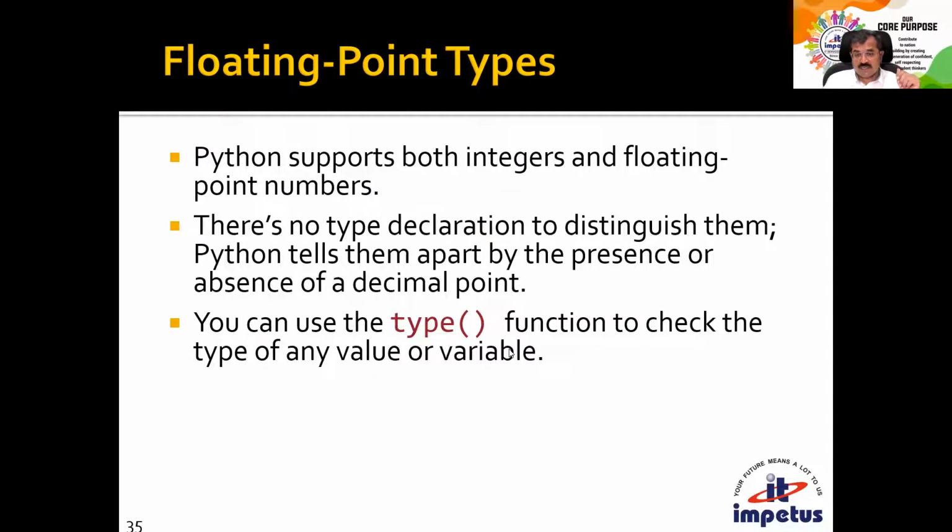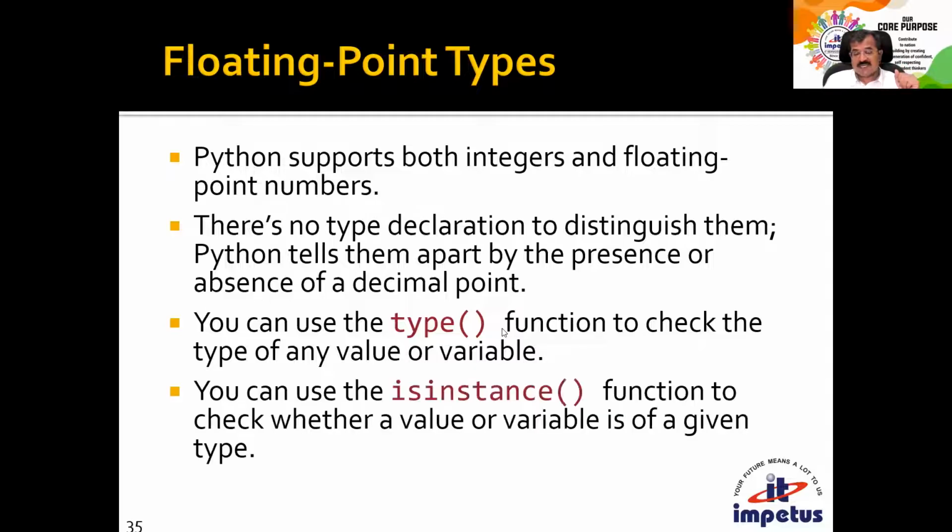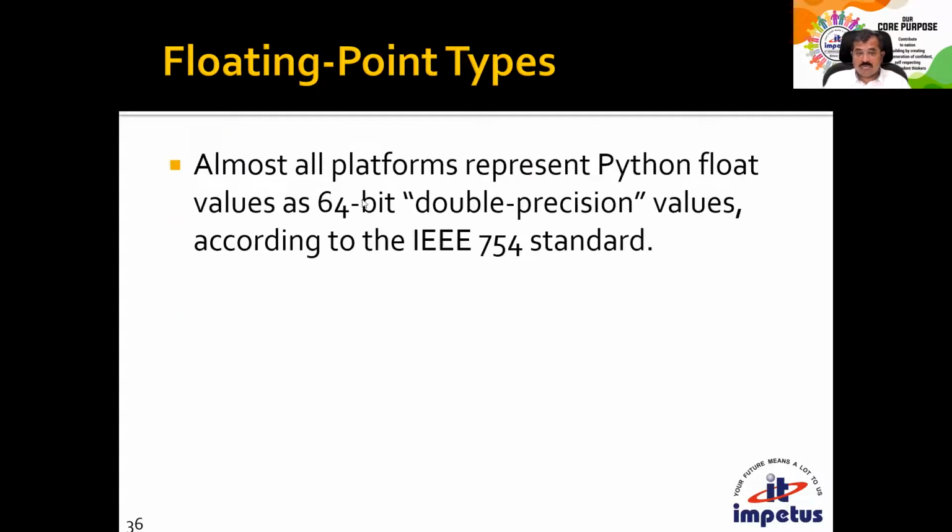Based on the existence of that decimal point, we can use the type function to check the type of the variable. We have been using it, but there is one more interesting function, called isinstance. Let me give an example of the difference between type and isinstance, and also represent floating point values. Floating point values are of double precision. That means you can have a very high degree of precision; the number of digits after the decimal can be far too many.